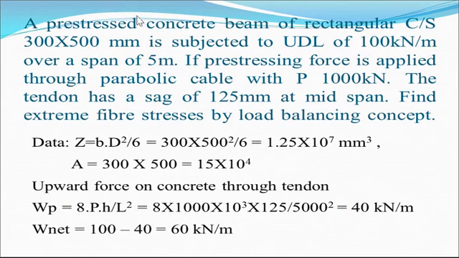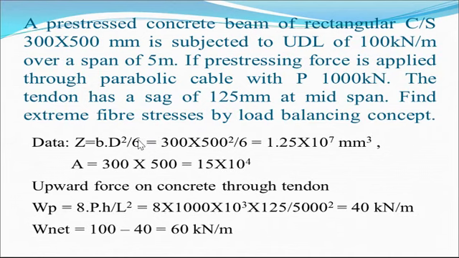A pre-stressed concrete beam of rectangular cross section 300 by 500 mm is subjected to UDL of 100 kilonewton per meter over a span of 5 meter. If prestressing force is applied through a parabolic cable with P equal to 1000 kilonewton, the tendon has a sag of 125 mm at mid span. Find the extreme fiber stresses by load balancing concept.